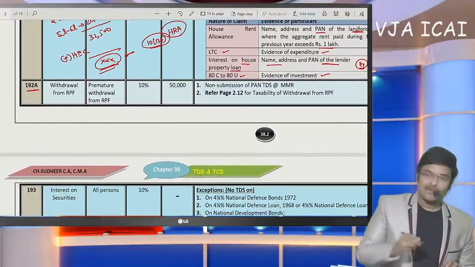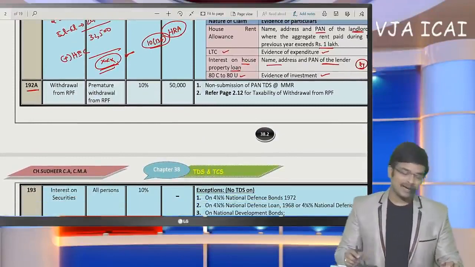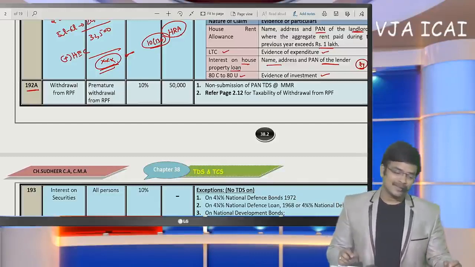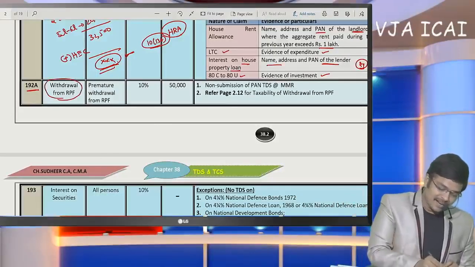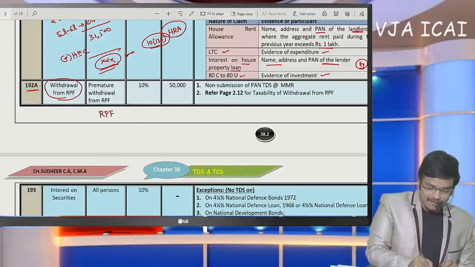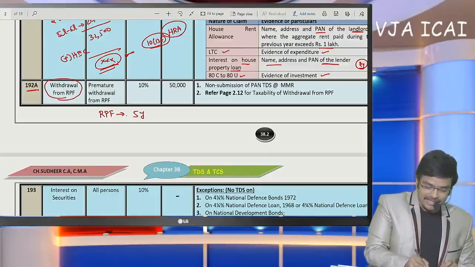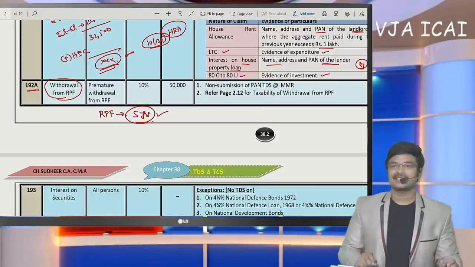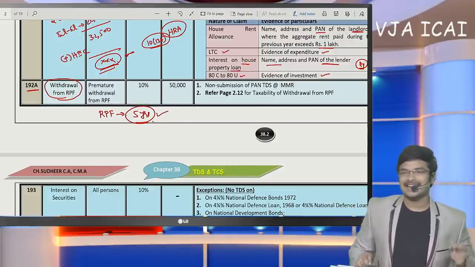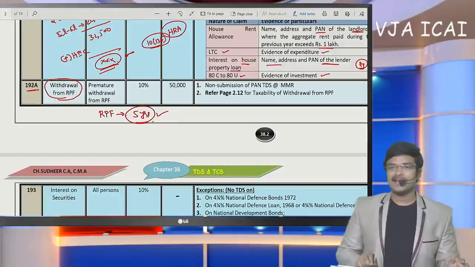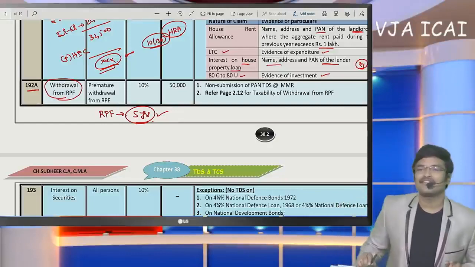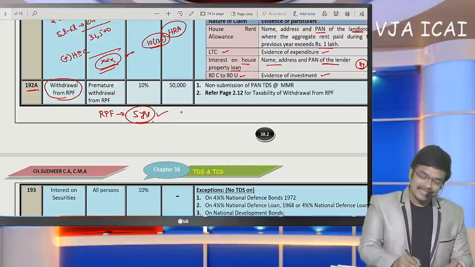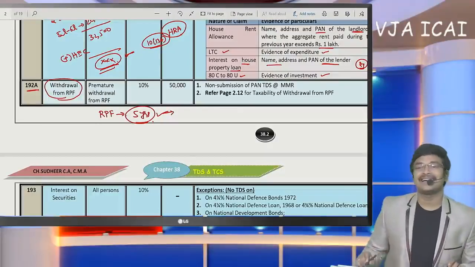Coming to the next section, 192A, we are dealing with applicability. First we have completed section 192. Next, coming to 192A, premature withdrawal from RPF. Because if we invest in RPF, he must be in employment for 5 years. If a withdrawal is made within 5 years, except in certain cases such as withdrawal due to illness, there are certain exceptions. Generally, within 5 years, if the amount is withdrawn from RPF, it is taxable in the hands of the recipient.